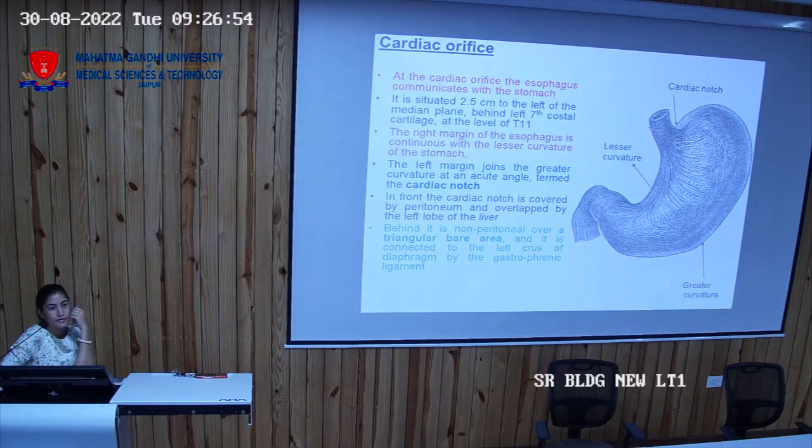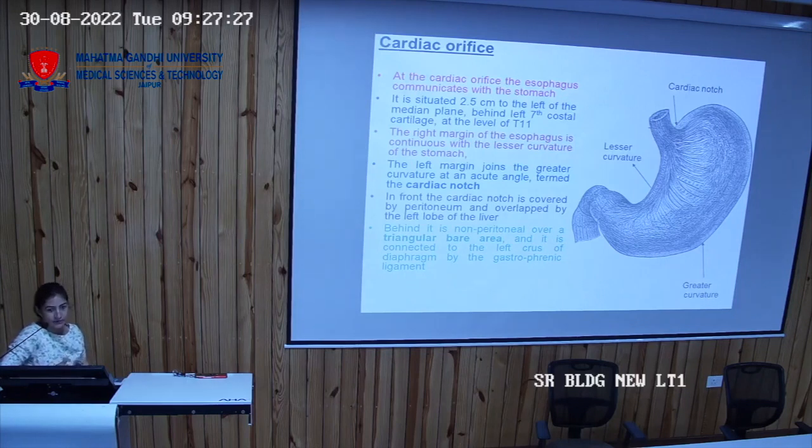Sit. So the angle of Louis, that is the manubriosternal joint, marks the second costal cartilage. So from below there you will have the second intercostal space. Then you will go next to it and you will reach the fifth intercostal space, and similarly you will reach the seventh costal cartilage. So at the seventh costal cartilage, where you will find this cardiac notch, it will be towards the left, not onto the right. So wherever you find the apex beat, there you find the cardiac notch.